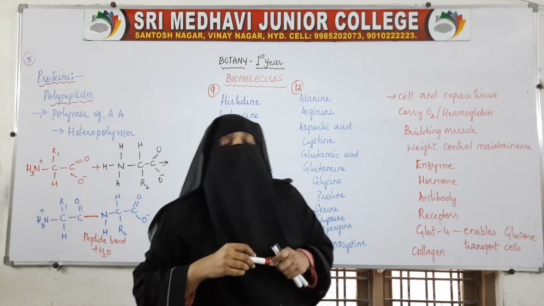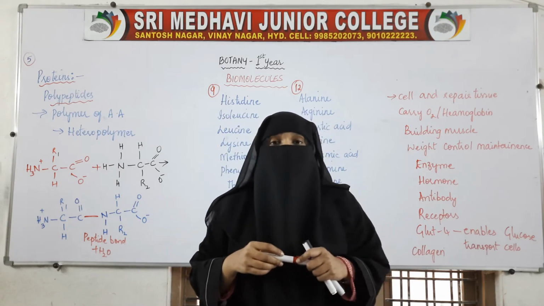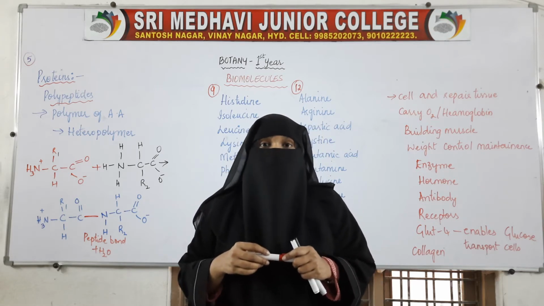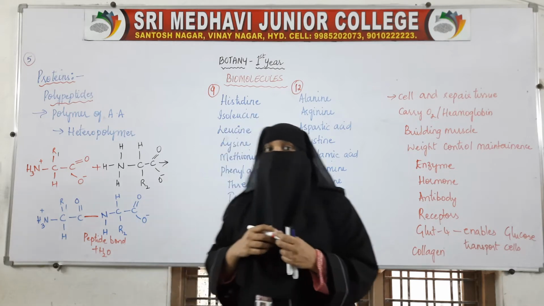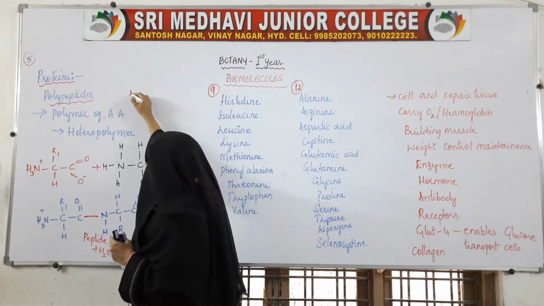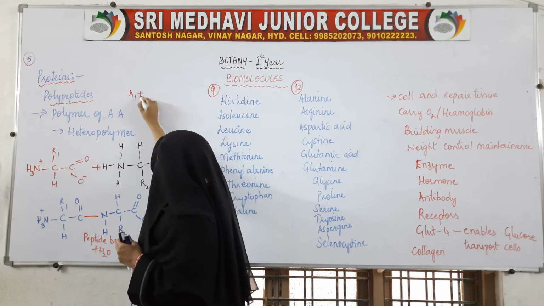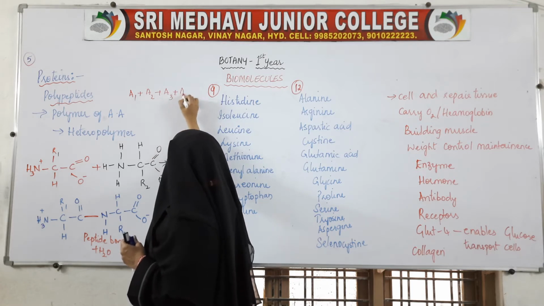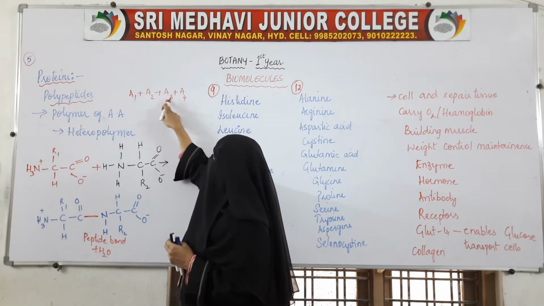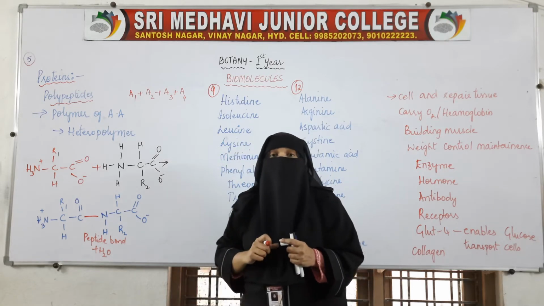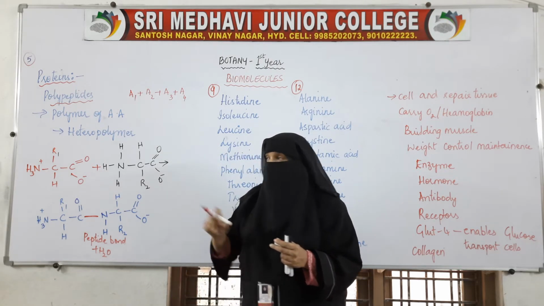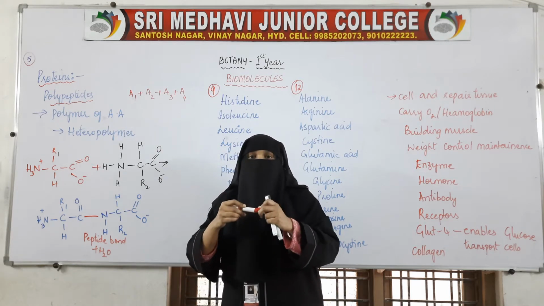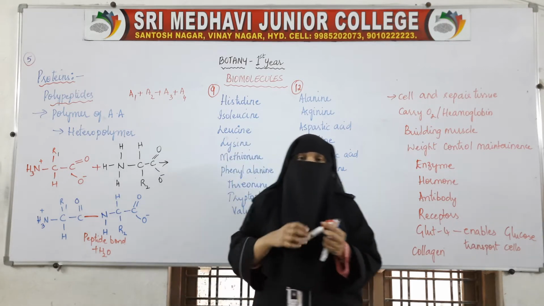Proteins are nothing but the polymers of amino acids. How come? Let us see this. This is one amino acid. One amino acid combines with another amino acid, with another amino acid. Like this, a long chain of amino acids is formed. A long chain of amino acids is called a polymer of amino acids. Long chain is nothing but a polymer.